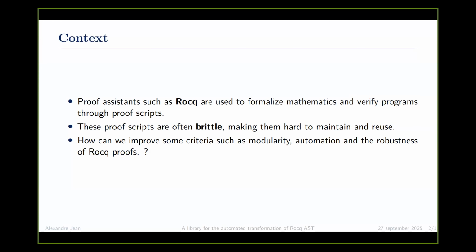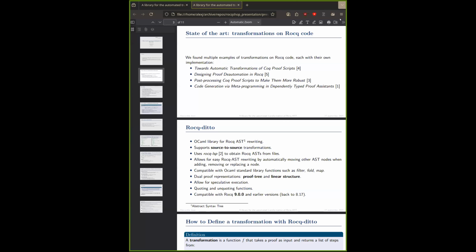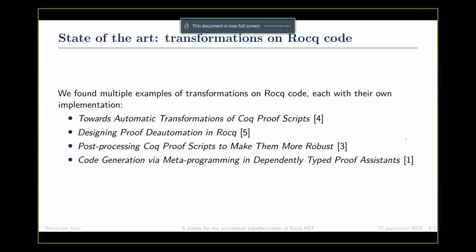And some work has already been done on transformation of Rocq code. So we found multiple examples of transformation, and each had their own implementation. So we had "Towards Automatic Transformation of Coq Proof Scripts" by Mago, which implements a transformation which turns a proof composed of multiple tactics into a single proof composed using tacticals.